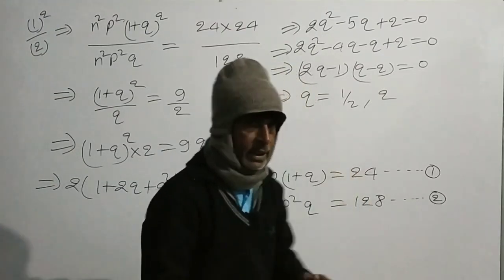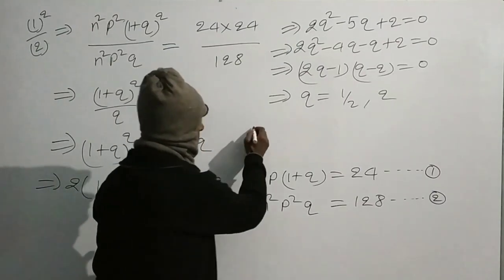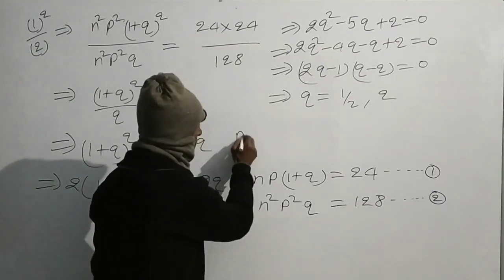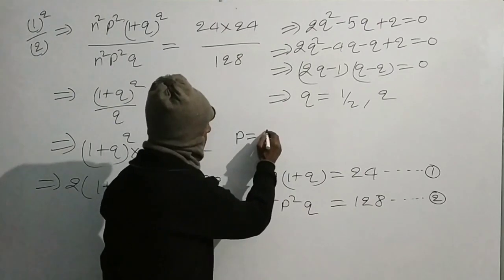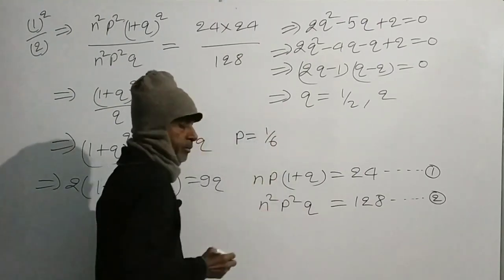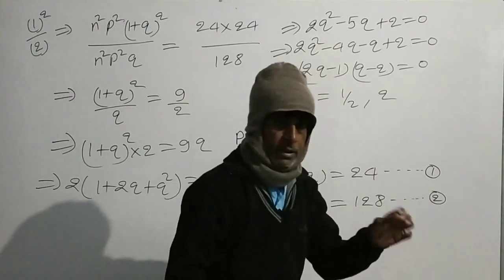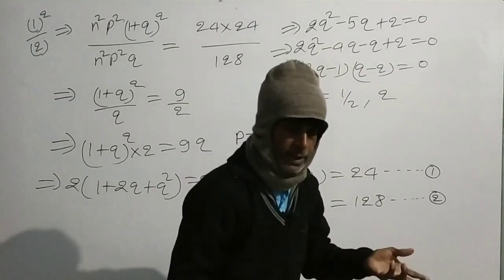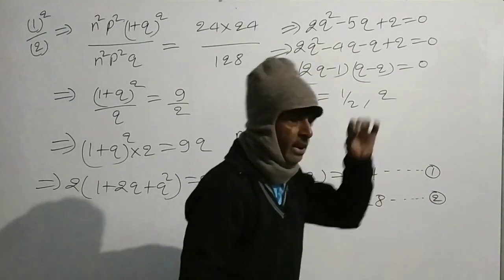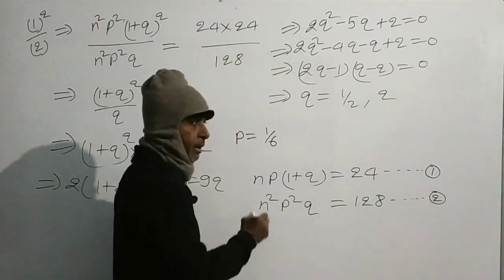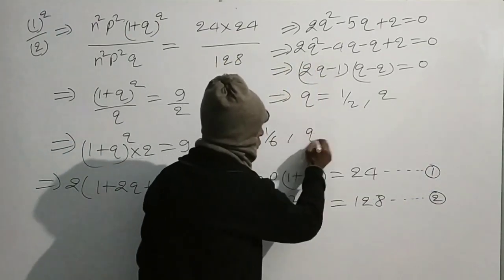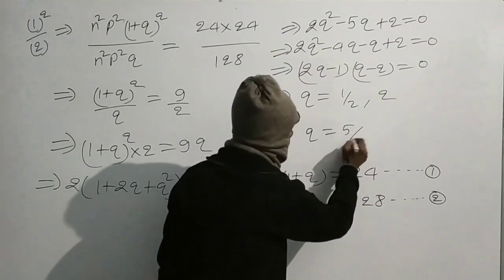Probability of getting success will be 1 by 6. And probability of not getting 6, that means probability of failure denoted by q, will be 5 by 6.